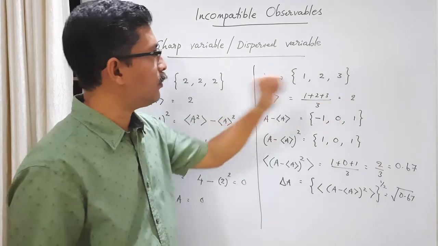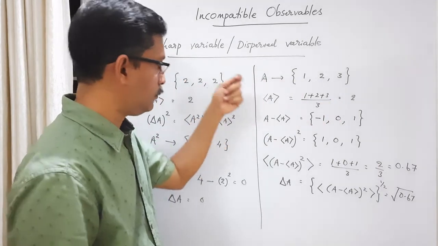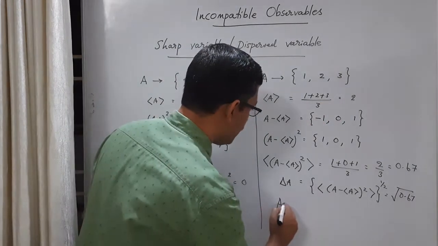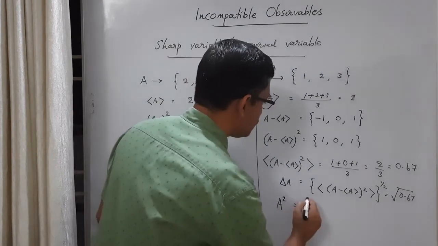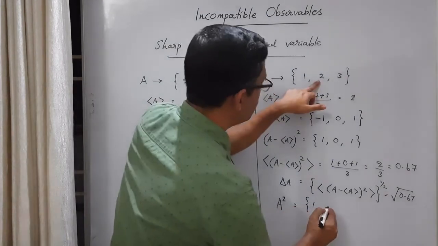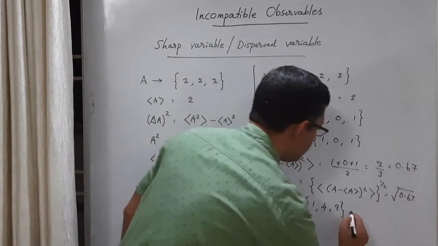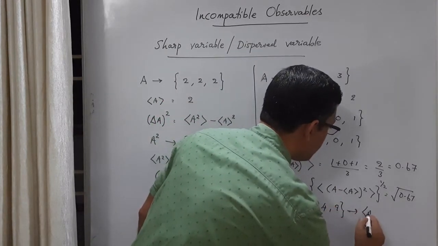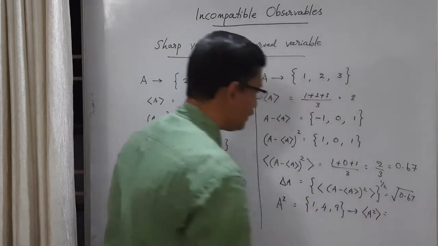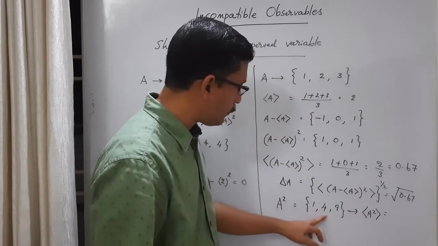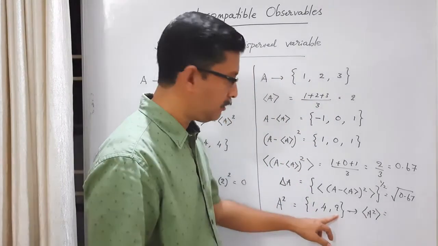Already we know what A average is. A average square is 4, but what is A square average? For that we need the expression A square. So what are the A square values? 1, 4, 9. From this we can calculate A square average. What is A square average? 1 plus 4 plus 9 by 3.